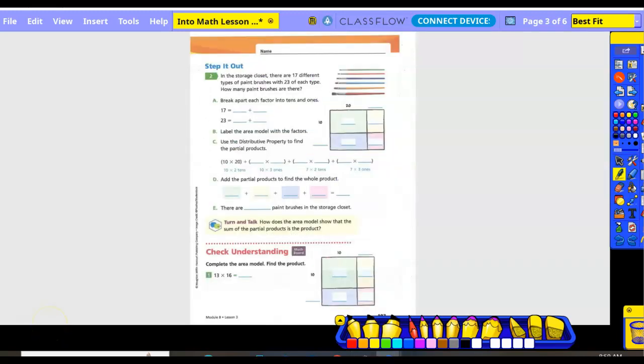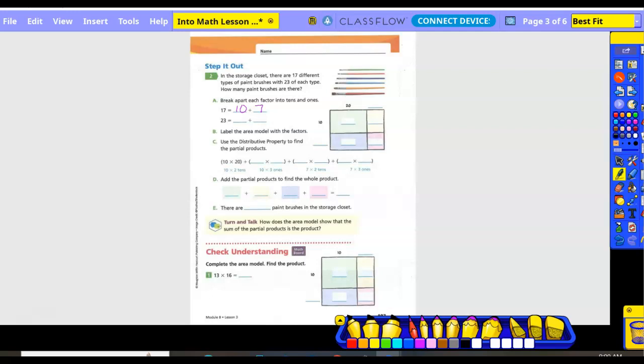Step it out. Number 2. In the storage closet, there are 17 different types of paintbrushes with 23 of each type. How many paintbrushes are there? So they want us to break these apart into the 10s and the 1s. So what do we have in the 10 spot for 17? 1, right? So 10. What do we have in the 1 spot? How many ones? 7. Okay.